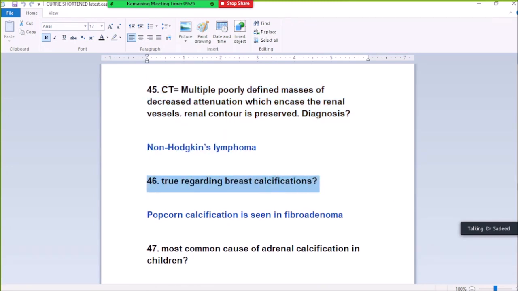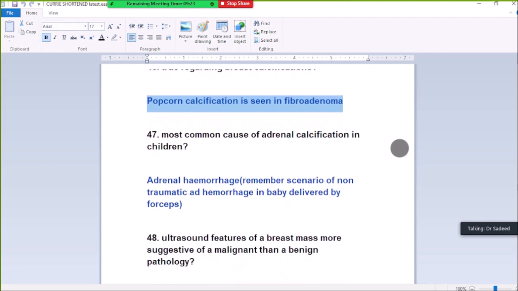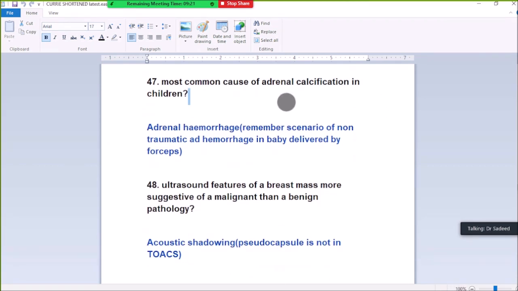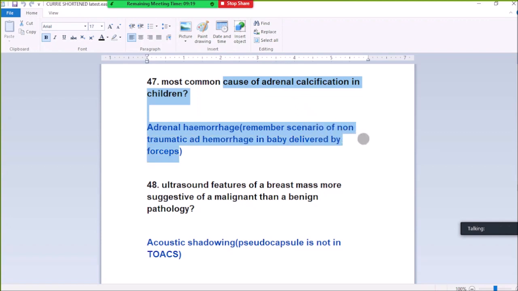46. True regarding calcification: breast calcification, pulmonary calcification in children, fibroadenoma. 47. The most common cause of adrenal calcification in children is adrenal hemorrhage. In the scenario of non-traumatic adrenal hemorrhage, the baby was delivered by forceps.